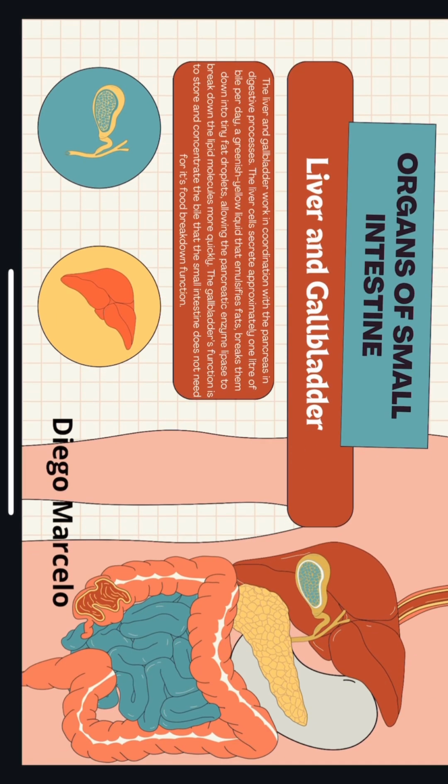Also, more organs of the small intestine: the liver and gallbladder. Basically, the liver and gallbladder work in coordination with the pancreas in the digestive process. The liver cells secrete approximately 1 liter of bile per day, a greenish yellow liquid that emulsifies fats, breaking them down into tiny fat droplets, allowing the pancreatic enzyme lipase to break down the lipid molecules more quickly. The gallbladder's function is to store and concentrate the bile that the small intestine does not need for its food breakdown function.